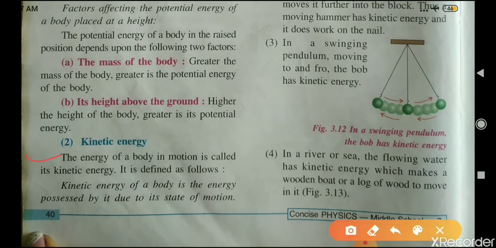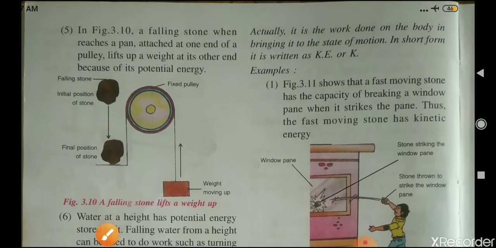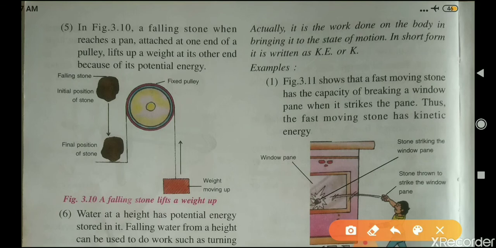The energy of a body in motion is called its kinetic energy. Suppose a body is in motion, so when this body is in motion, it will possess kinetic energy. Kinetic energy of a body is the energy possessed by it due to its state of motion. Actually, it is the work done on the body in bringing it to the state of motion, and in short form, it is written as KE or K.